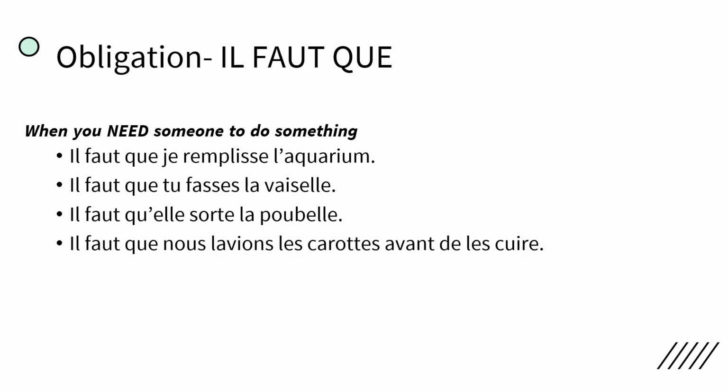Il faut que nous lavions les carottes avant de les cuire. We need to wash these carrots before we cook them. Now, if you remember, we're talking about doing something before another activity, and typically we're going to put that in future. The subjunctive does not have a future form. We use it when we're talking about something that's happening now and something that'll happen later. So there is no future form for subjunctive. So even though we might say it in English, something that's going to happen or something that will happen, but it's supposed to use an obligation phrase, it will be in the present subjunctive. Il faut que nous lavions les carottes avant de les cuire.